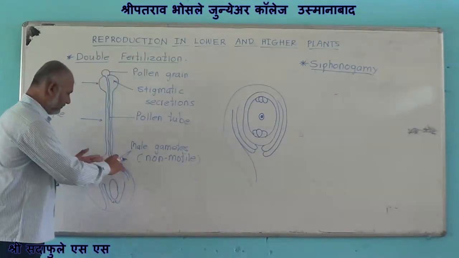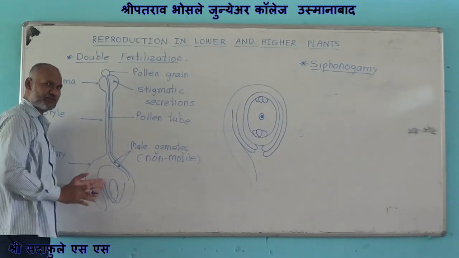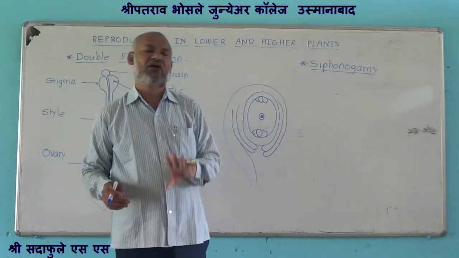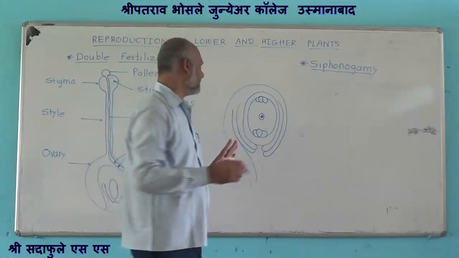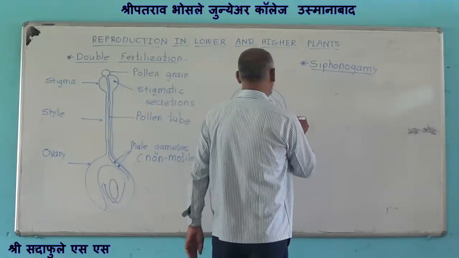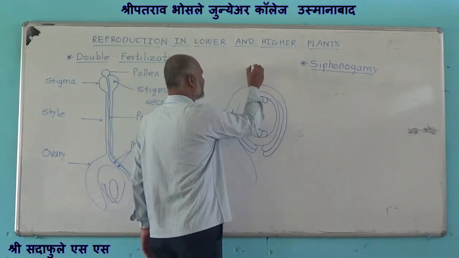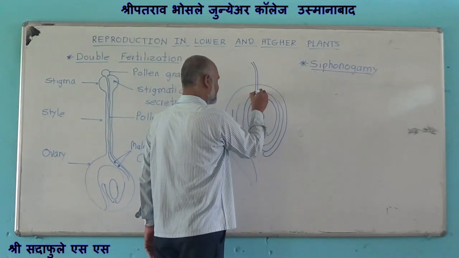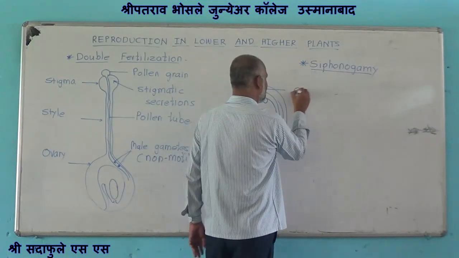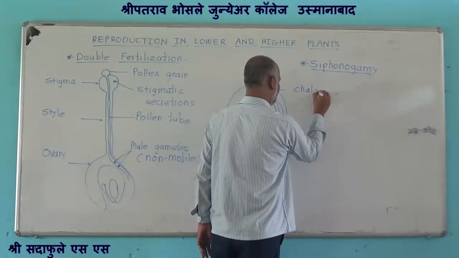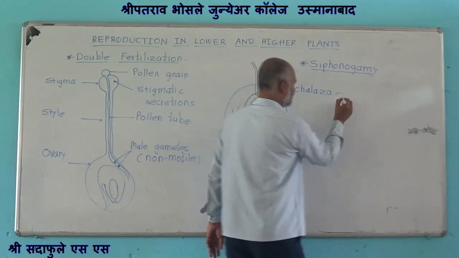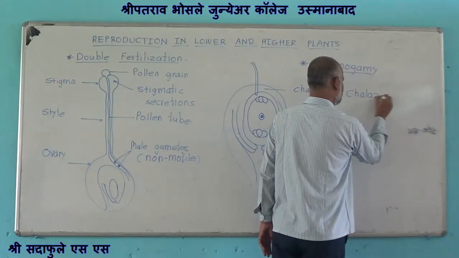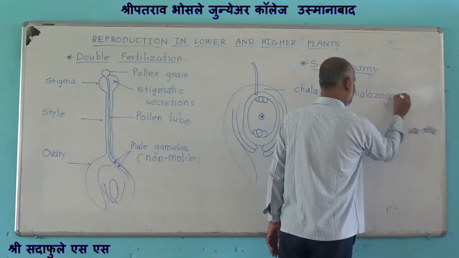Now this pollen tube enters into the ovule by three ways. Sometimes this pollen tube enters into the ovule through chalaza. This process is termed as chalazogamy.